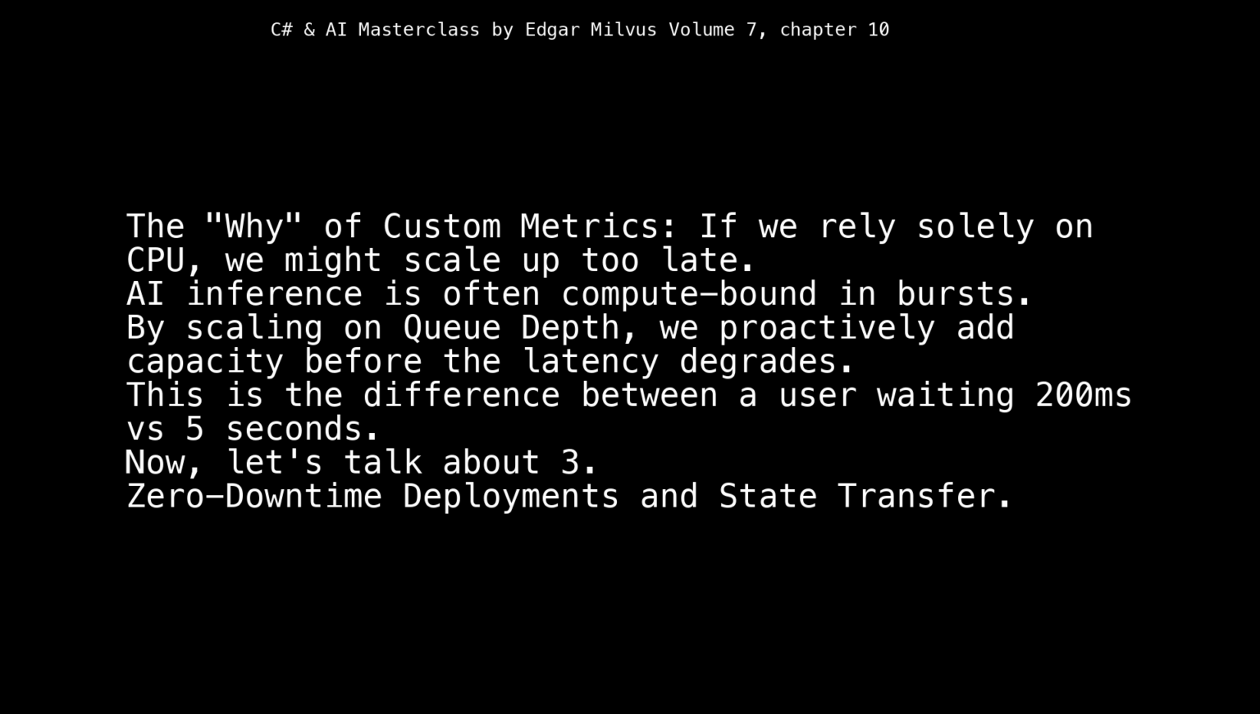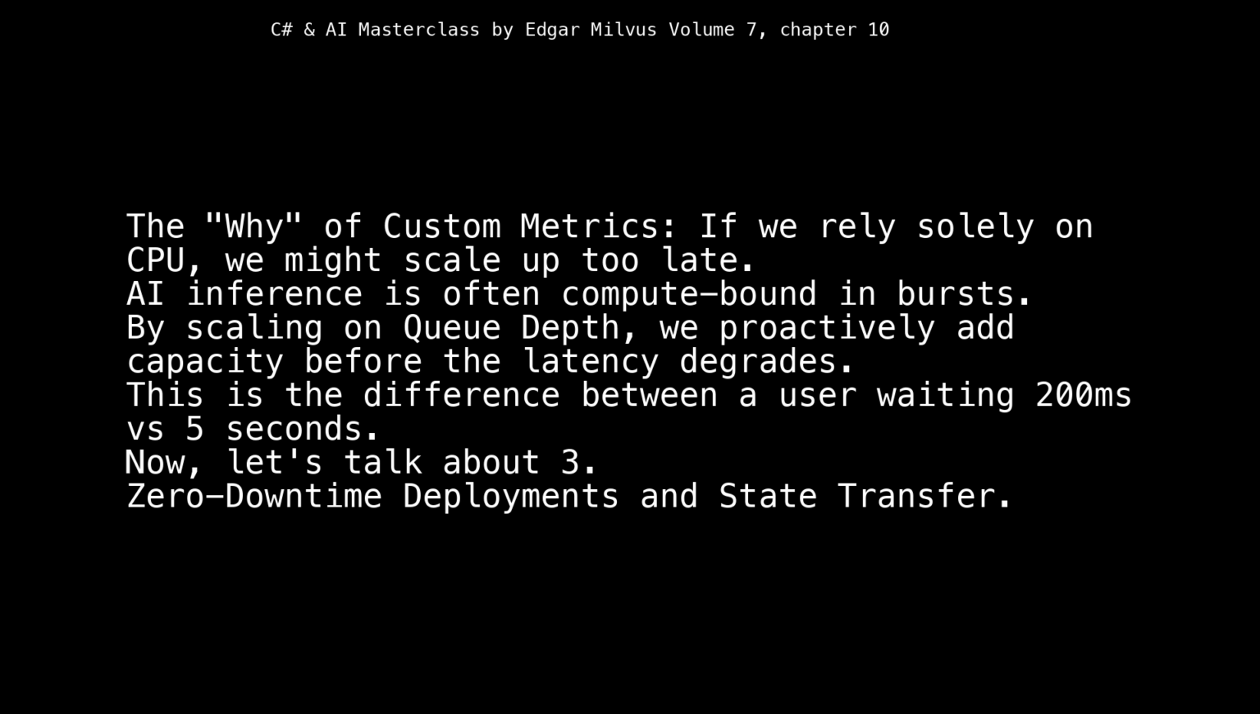The why of custom metrics: if we rely solely on CPU, we might scale up too late. AI inference is often compute-bound in bursts. By scaling on queue depth, we proactively add capacity before the latency degrades. This is the difference between a user waiting 200 milliseconds versus 5 seconds.